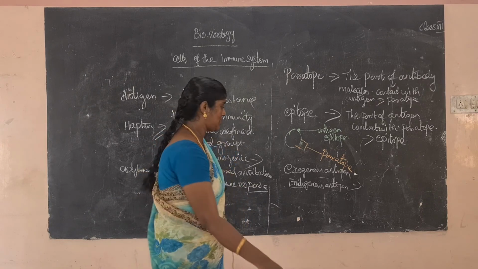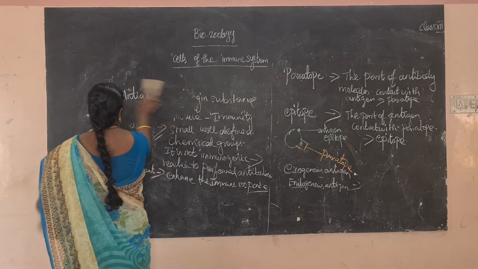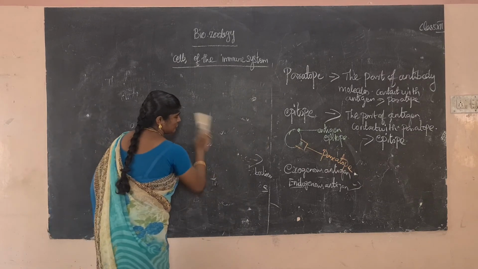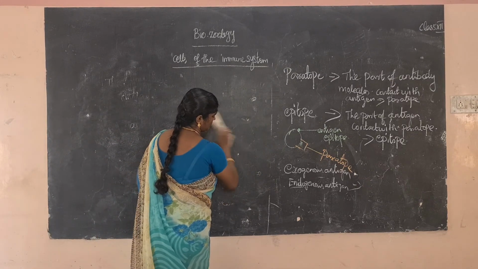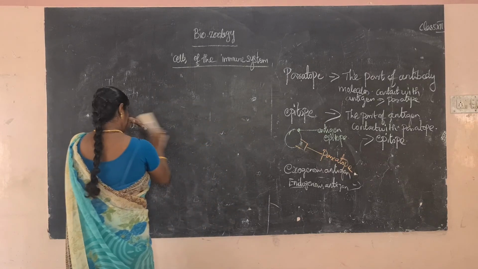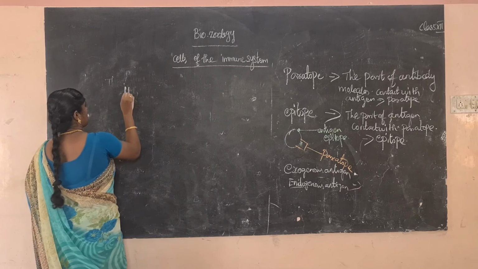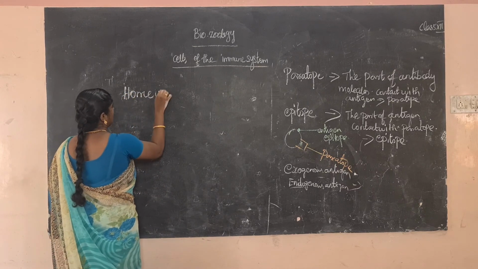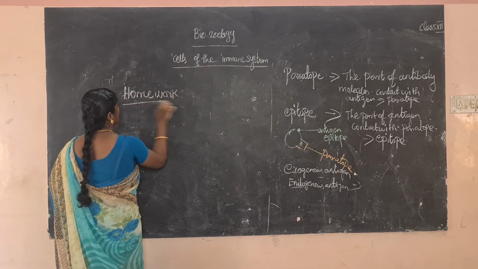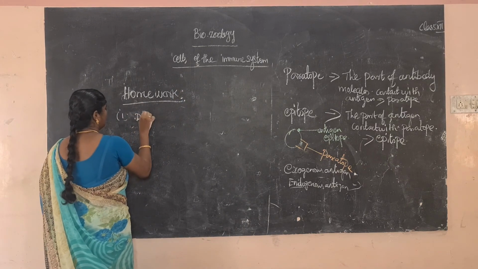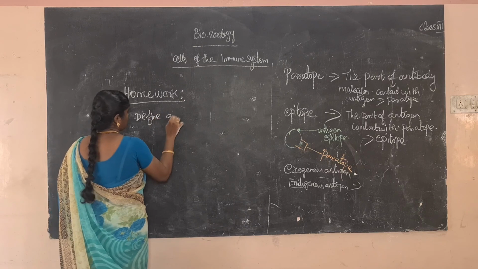So today's home assignment. Define adjuvants.